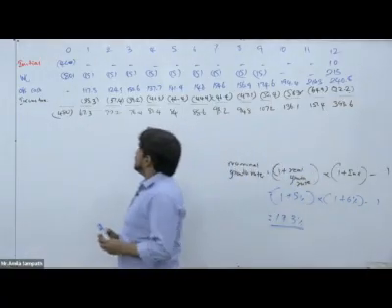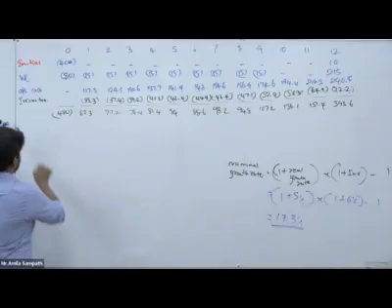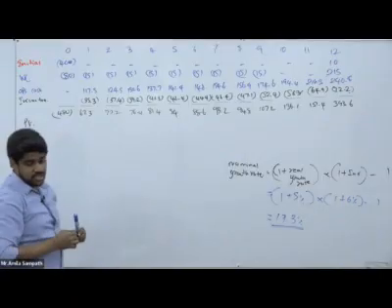Then we can get the present value of each year cash flow. Present value of each year cash flow based on what?